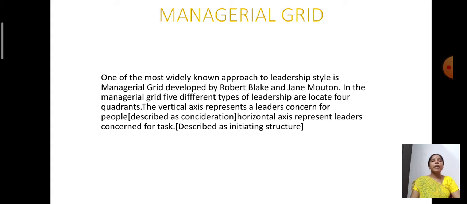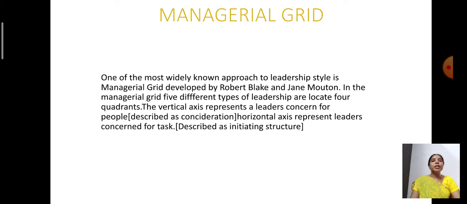Now in the Ohio State University theory, if the consideration leadership style is taken into account, the person adopting the consideration style will give more importance to the employees' feelings. They prefer to communicate with the subordinates. They think from the point of view of subordinates. That is the consideration style.